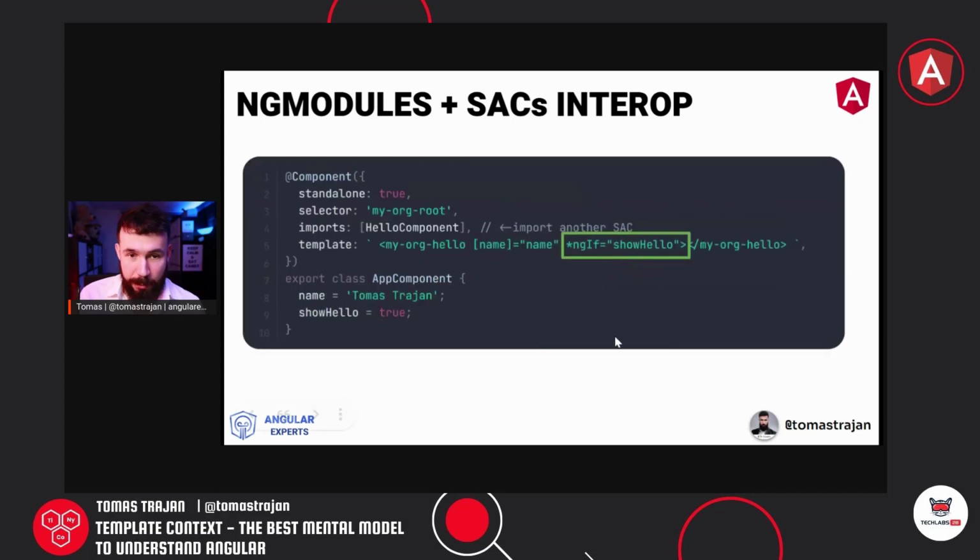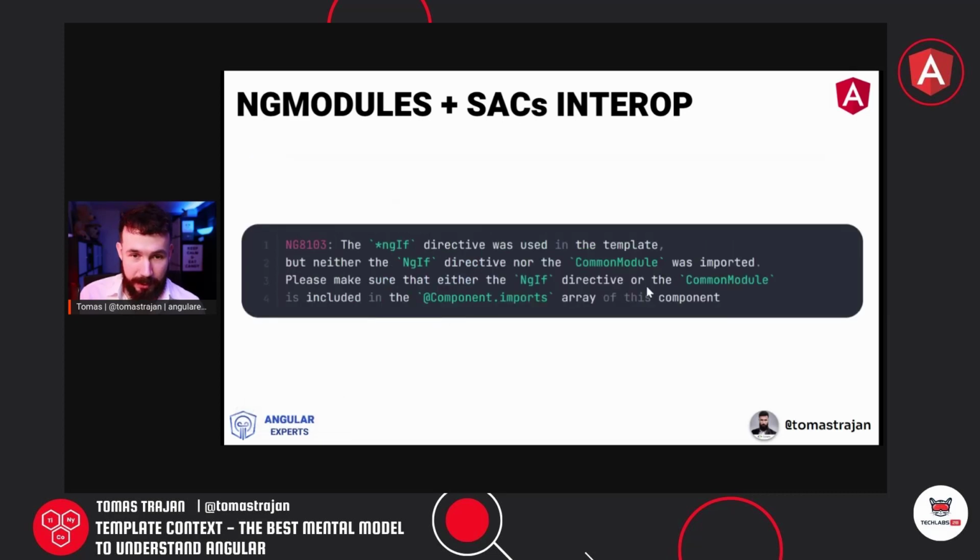And again, if we try to compile, this would fail, because the ngIf, which we now know is a part of the common module, and it's declared there and exported by it, is not part of this current template context, right? So we are going to get this kind of error, but there will be a twist, because it will say that neither the ngIf directive itself nor the common module were imported. This gives us a hint that two things should be possible.